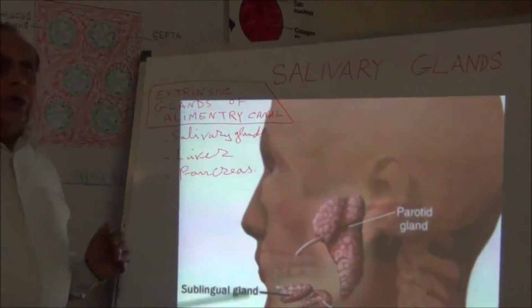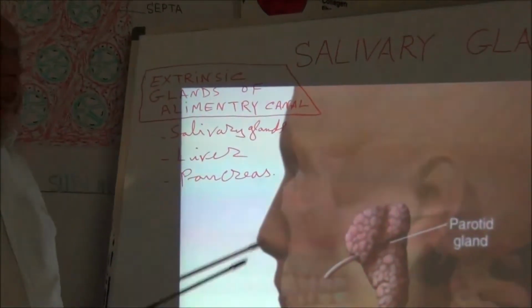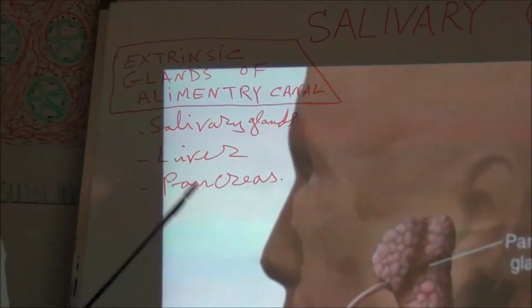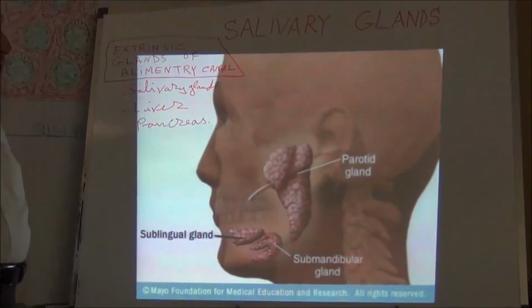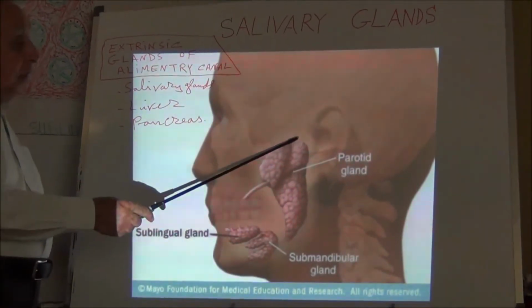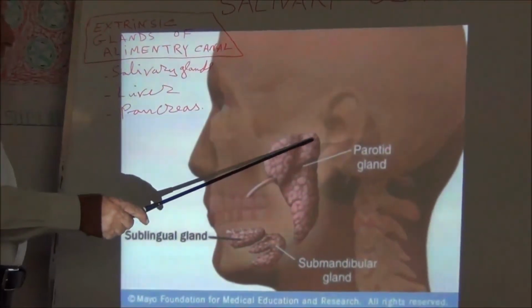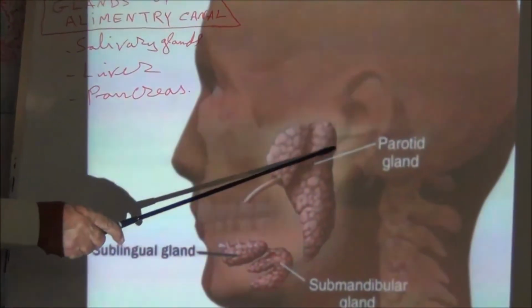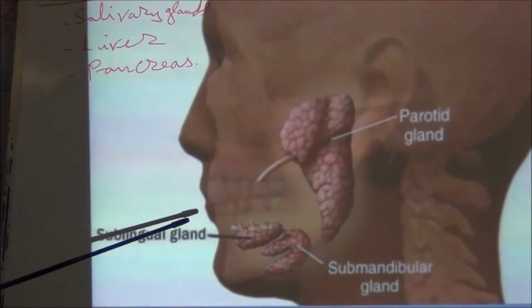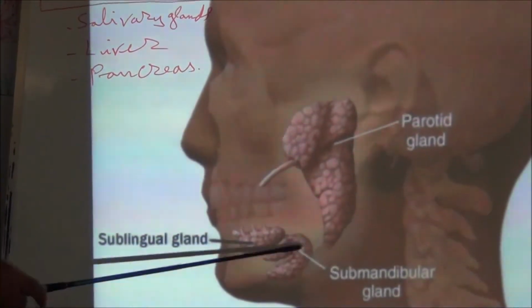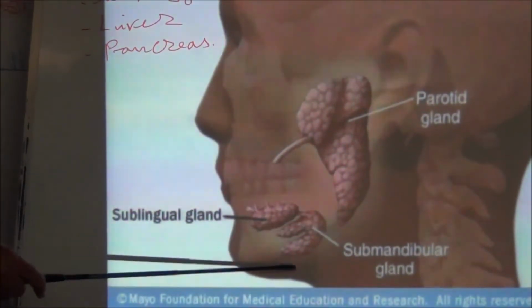First of all, we will study the salivary glands. These salivary glands are of three types. One is called the parotid gland, present just below the ear. Second type is called the submandibular gland.